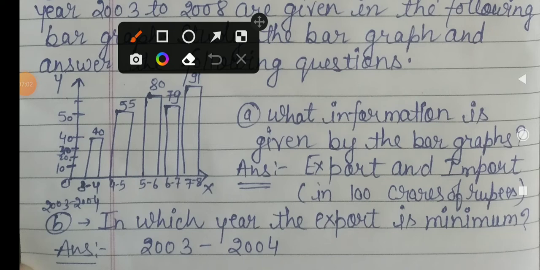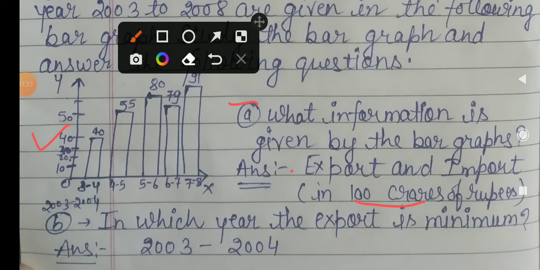So here the question is, what is the information given by the bar graph? With this graph, what information do you have? You have export and import information. It will give the export and import information in 100 crore rupees of that year. Particular years' import and export information it will give. So by this graph you have to take this information.